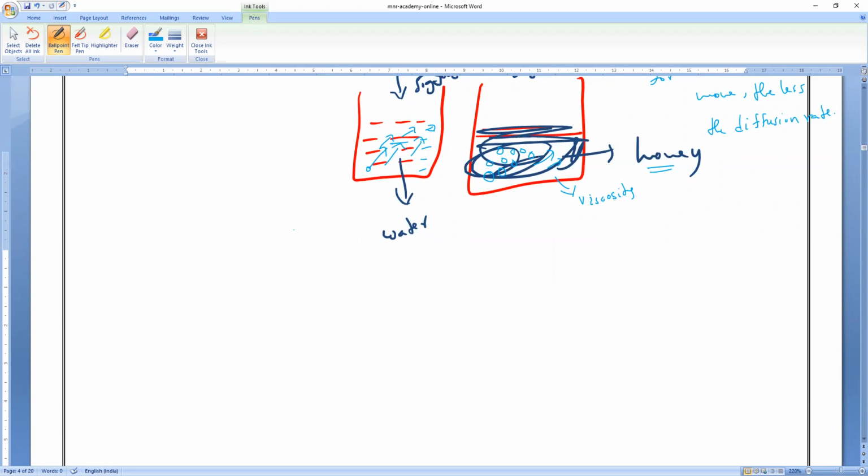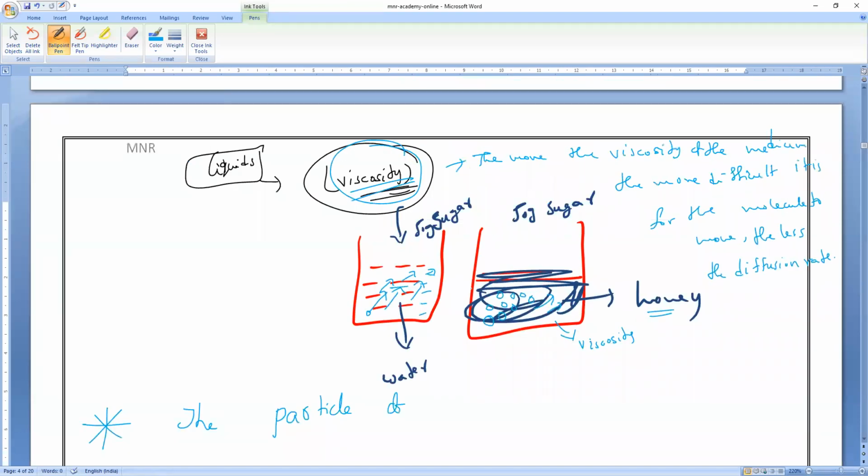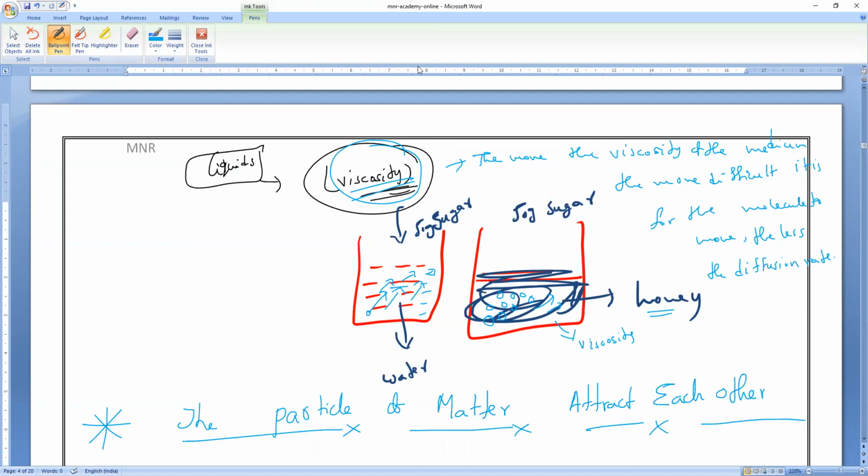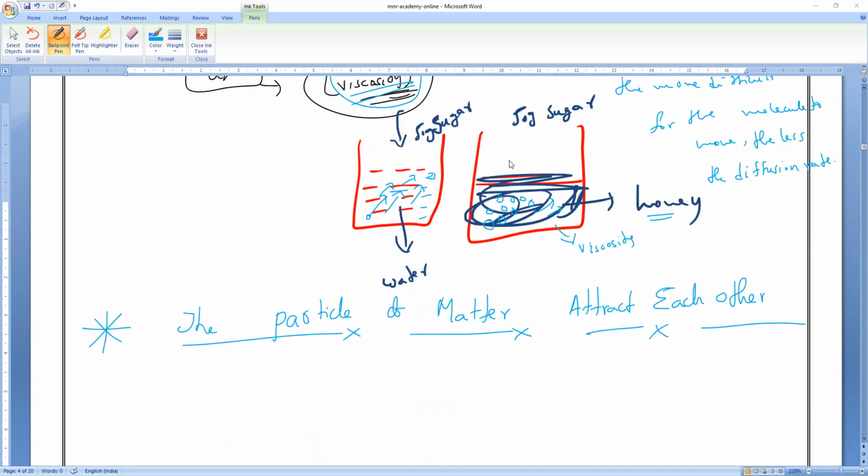Okay. So this is about the characteristics or properties of matter. Now the next characteristic of the properties of matter is that the particles of matter attract each other. So let us prove that. Sir, can you please pull down the screen? Okay. The particles of matter attract each other. So that is our next concept. Let us discuss whether the particles attract each other, whether they have a force of attraction or not. That is what we call force of attraction.